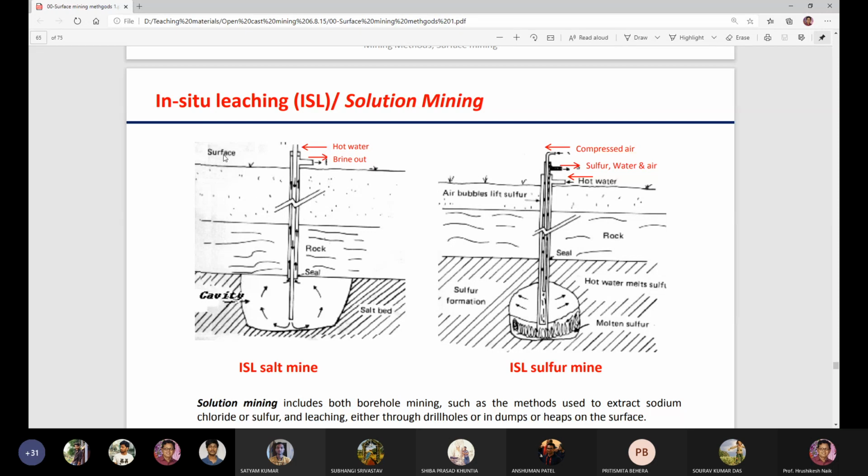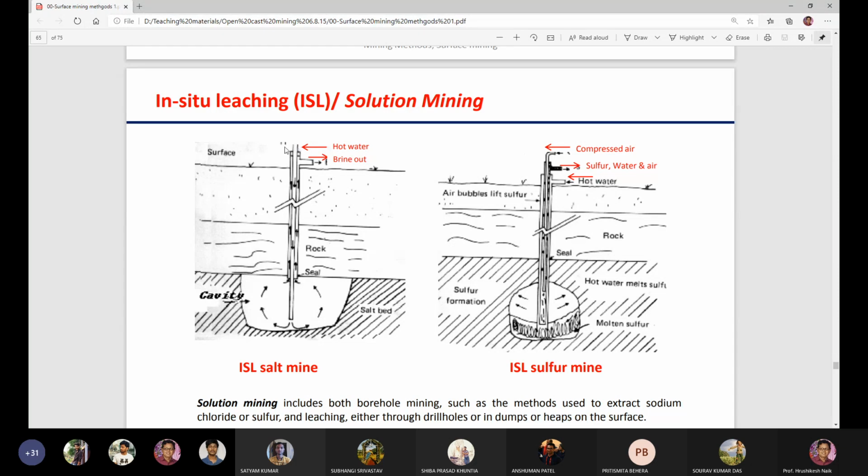So this is the surface, and this is the cavity. This is the salt bed. This is the deposit, the mineral deposit or salt bed. Okay, this is the rock and this is the shell. Okay, this is the rock. Below the rock, your salt is there, or the mineral deposit is there. ISL salt mine. So what happens?